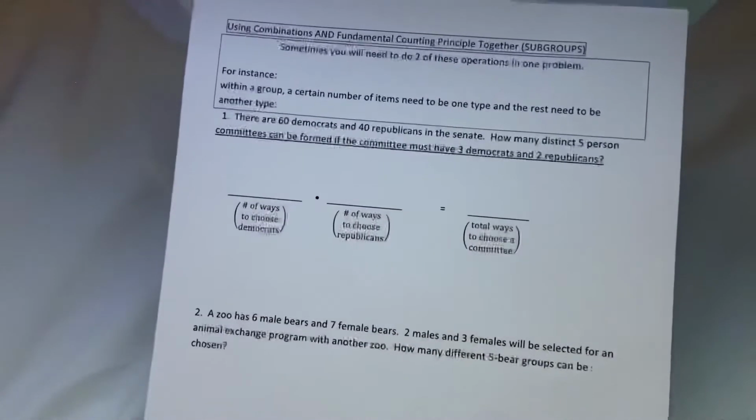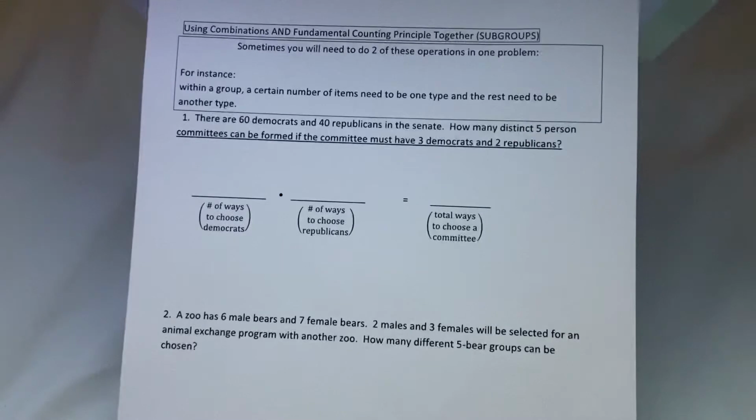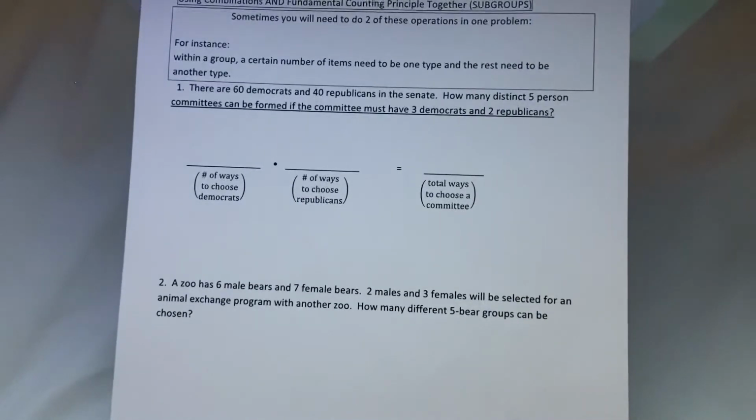Okay, let's go to the next page. Using combinations and the fundamental counting principle, or combinations and permutations together. Sometimes you need to do 2 of these operations in one problem. For instance, within a group, you need some number of one type of item and another number of another type of item. For example, there are 60 Democrats and 40 Republicans in the Senate. How many distinct 5-person committees can be formed if the committee must have 3 Democrats and 2 Republicans?